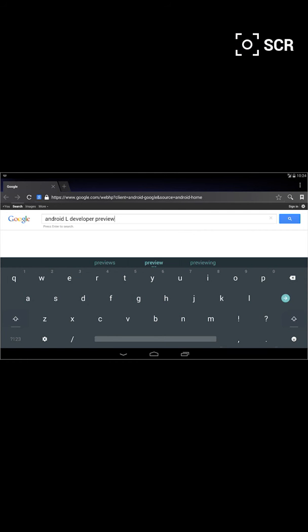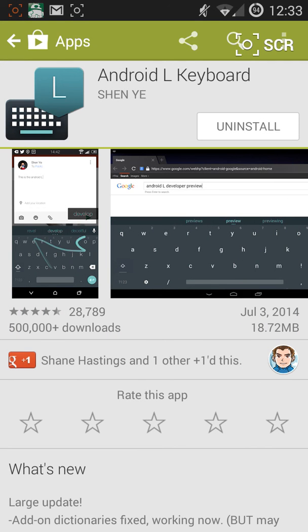Now, if you really don't like the material design or couldn't care either way, I would not recommend downloading this, because all this is the Google keyboard with a new design. If you like the Google keyboard how it is now, I would recommend you stick with it, because there are no other changes than that.